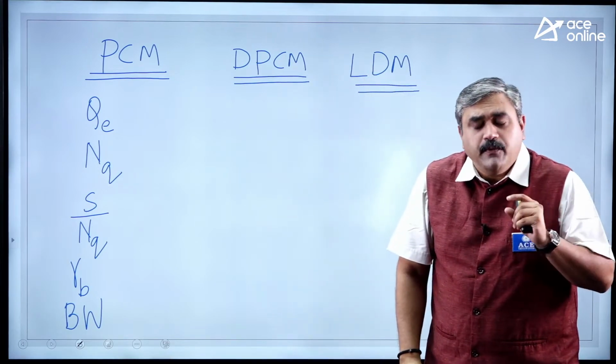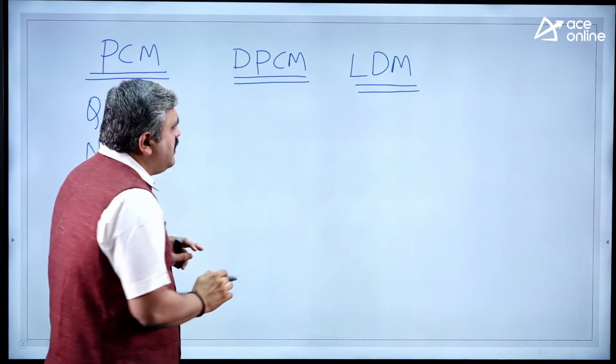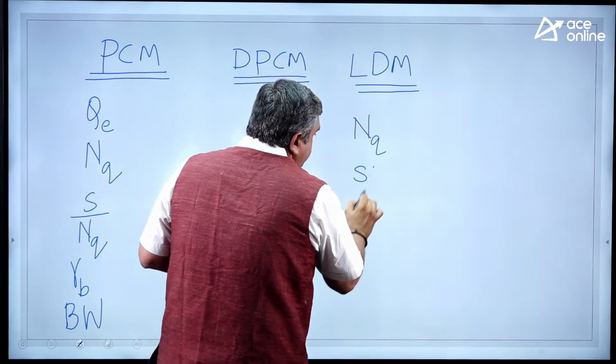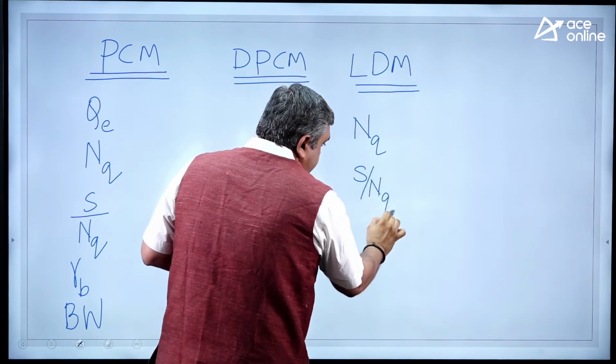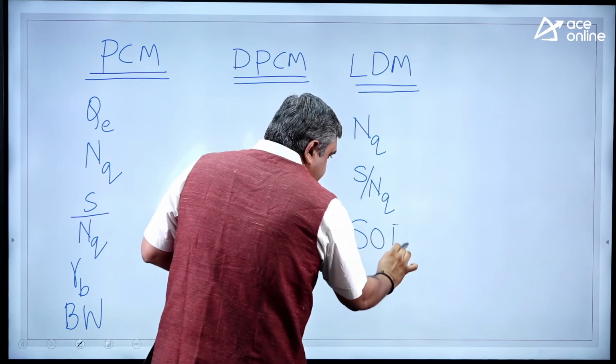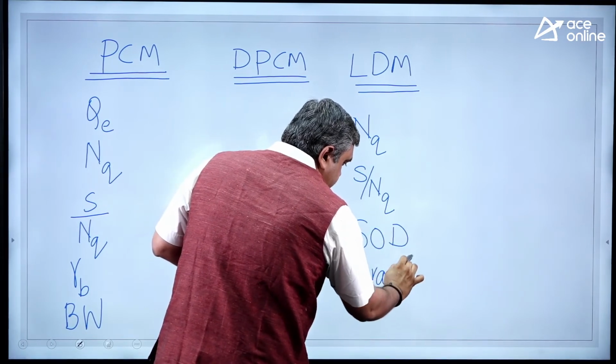Whenever you refer to this delta modulator, again the same thing: what is the quantization noise power? What is the signal to quantization noise ratio? And you will have slope overload distortion conditions and granular noise conditions. Finish.